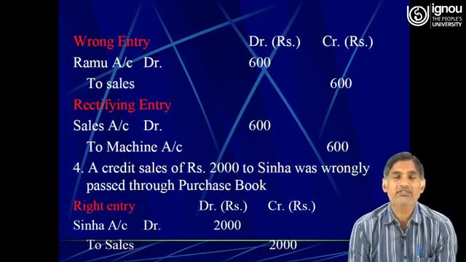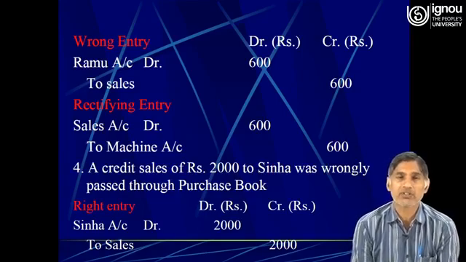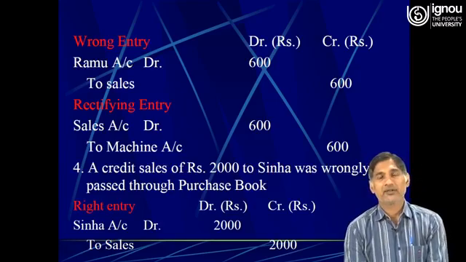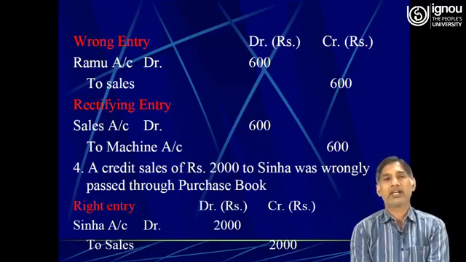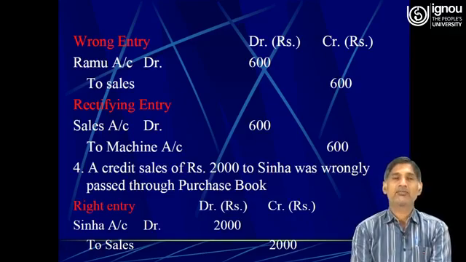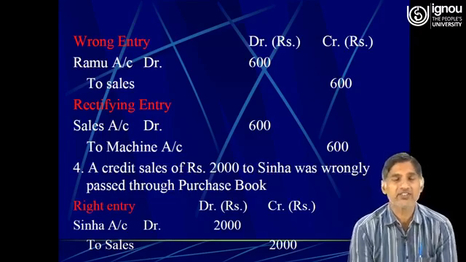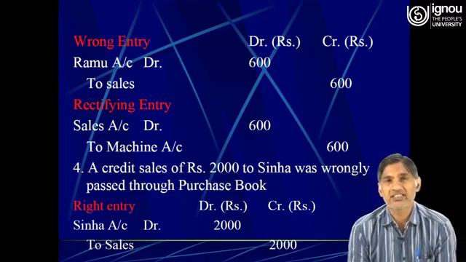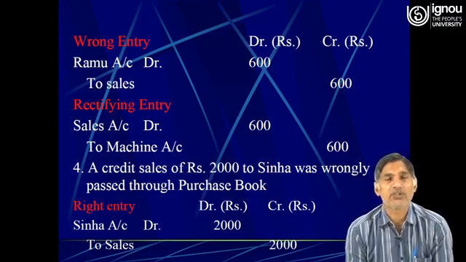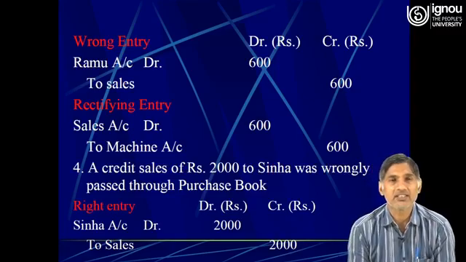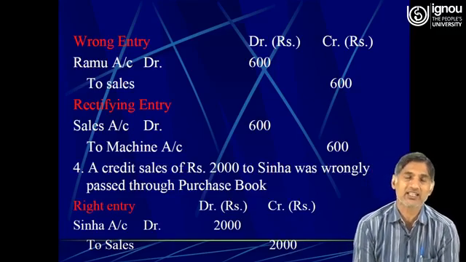So instead of making the right entry Ramu account debit to machine, where the machine account must have been credited, the sales account was unnecessarily or wrongly credited. Now in order to nullify the effect, the sales account will be debited, because the sales account was unnecessarily credited.